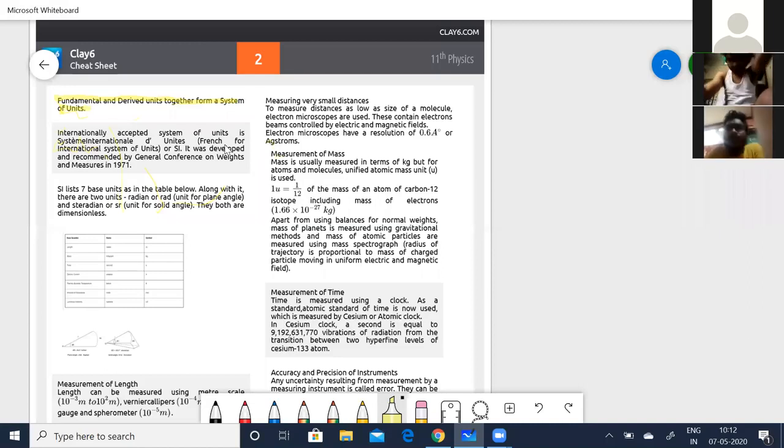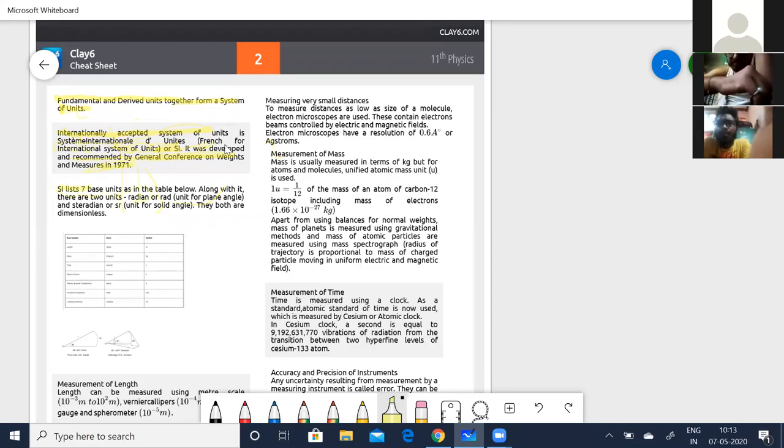So such units are called the Système International d'Unités, generally denoted in French. So you call them SI units. Okay. It was developed and recommended by the General Conference of Weights and Measures in 1971. So we call them SI units.